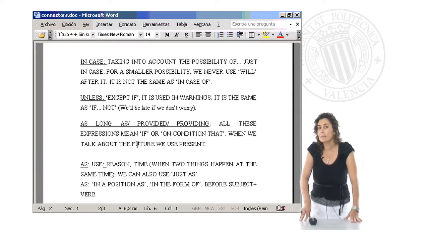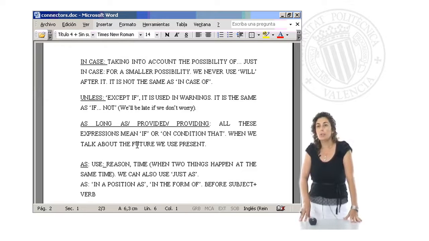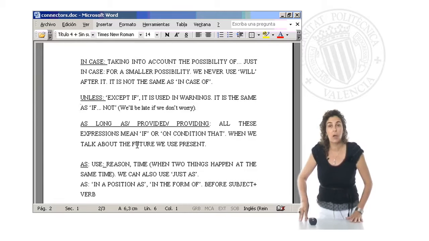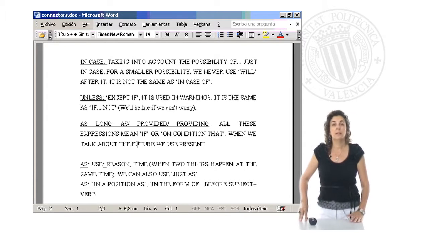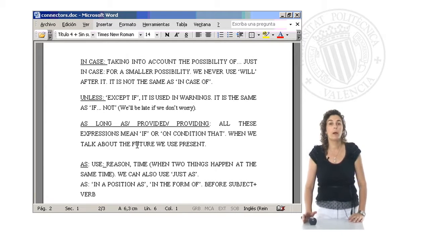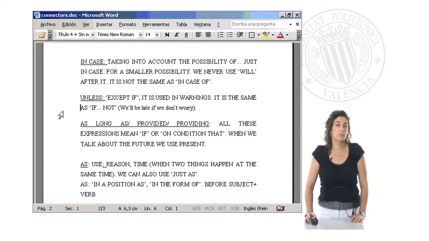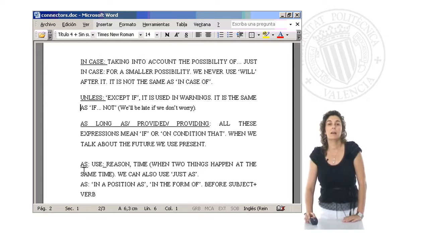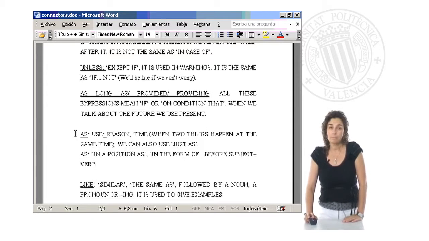As long as you are attending the meeting, you have to participate. Or provided you attend the meeting, you have to participate, right? Okay, then they are all used in the same way, and they are in general used at the beginning of the sentence. Right.